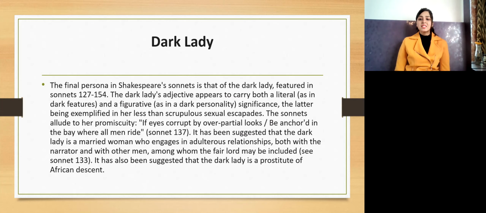It has been suggested that the Dark Lady is a married woman who engages in adulterous relationships, both with the narrator and with other men, among whom the fair lord may be included. It has also been suggested that the Dark Lady is a prostitute of African descent.